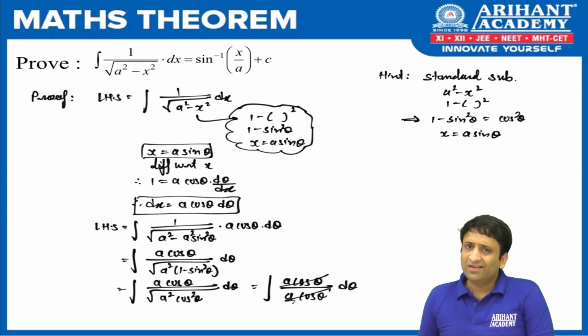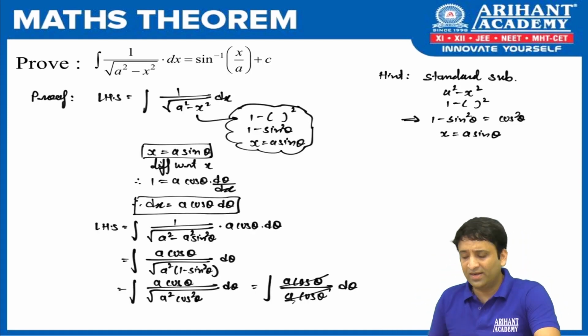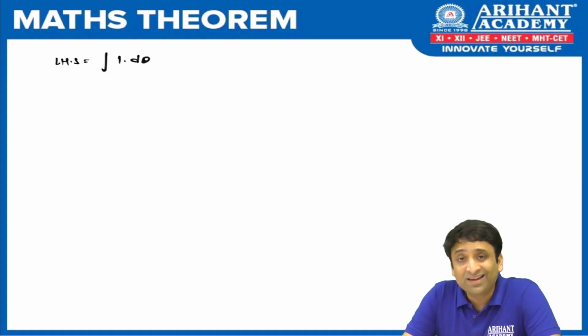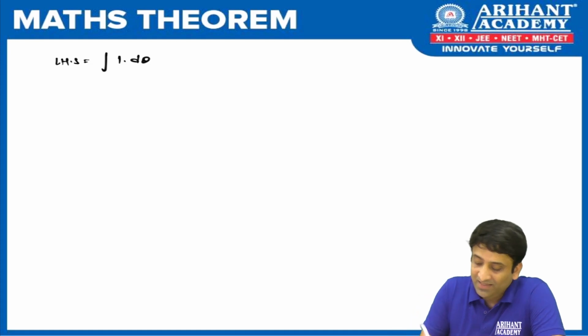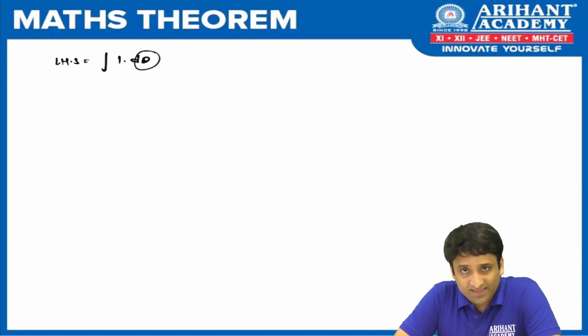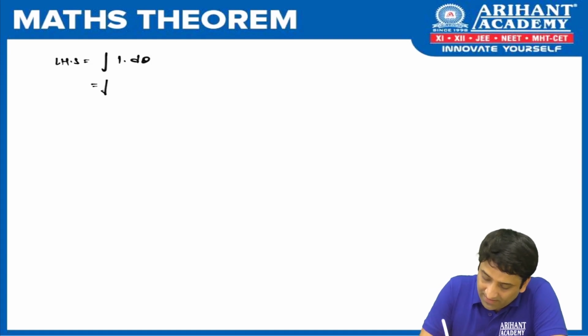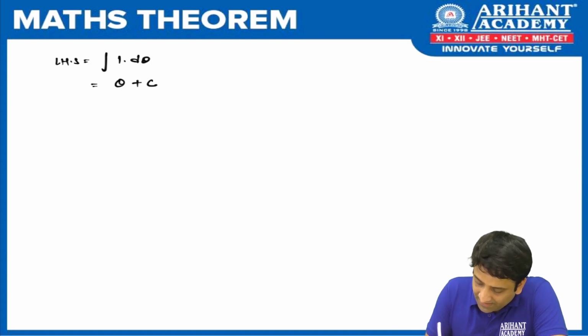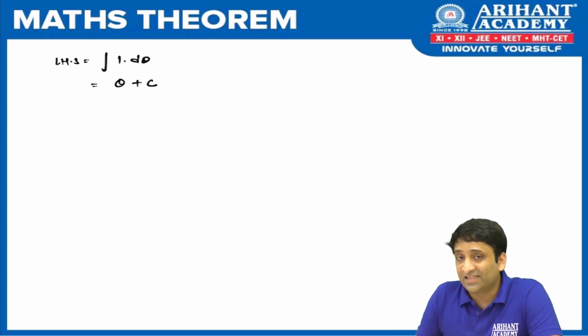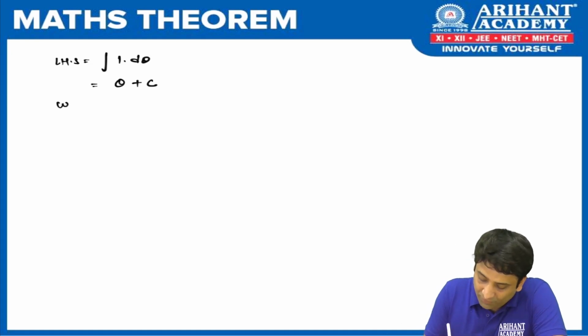We replaced and a cos theta got cancelled. So 1. And now tell me what is integration of 1? Again I repeat the same thing. Generally people say x, but it is not x. With respect to what? It is d theta. So the answer is theta. So we write the answer as theta plus c. But the thing doesn't end here. We need to resubstitute. So let's see what we have.